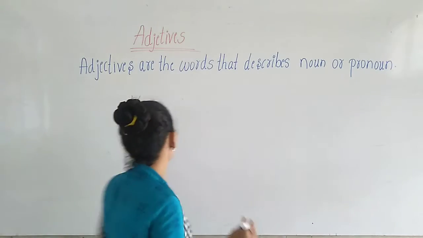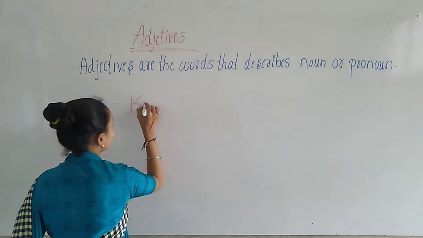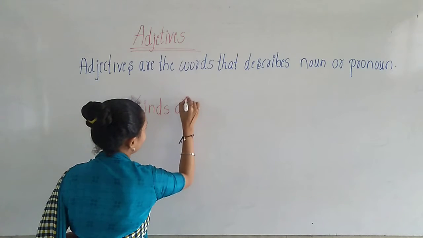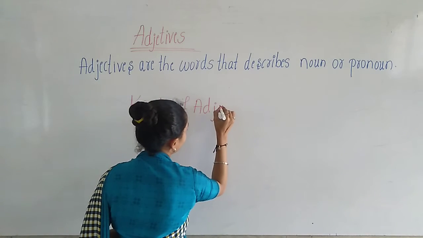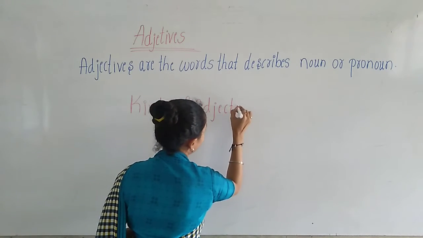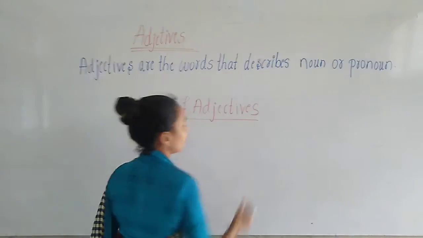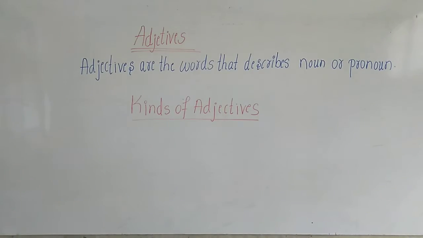Okay children, let us write one by one. Kinds of adjectives. First one is adjective of quality.